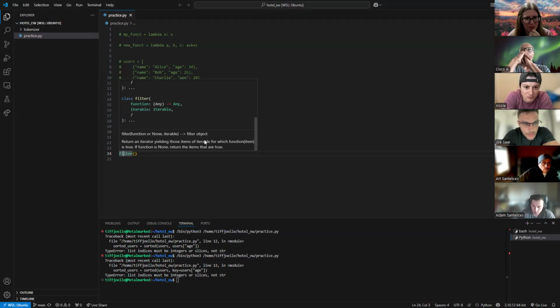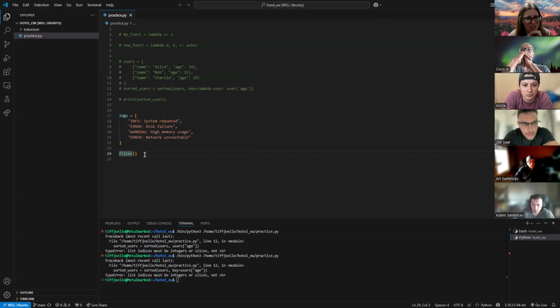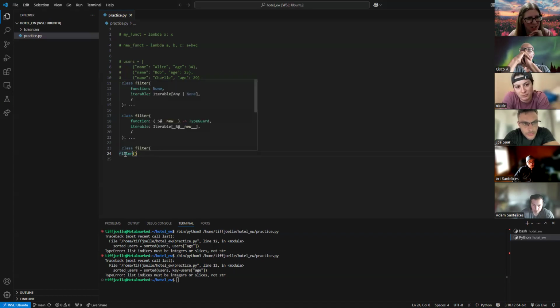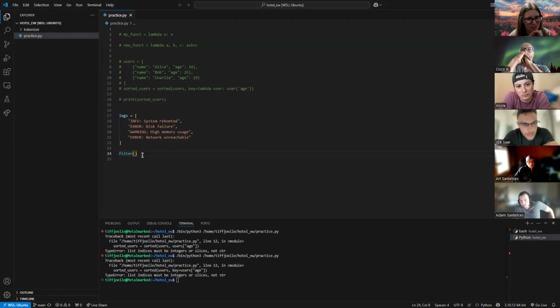So, a function or none and an iterable. Okay, so it takes in a function. Hey, we know functions. We're doing lambda functions right now. So we can pass in a function and an iterable object, which will be our list. Okay, cool. Because I don't want to just filter the list. It's not going to work. I need to tell it what to filter on. So I want to filter on logs that start with error.